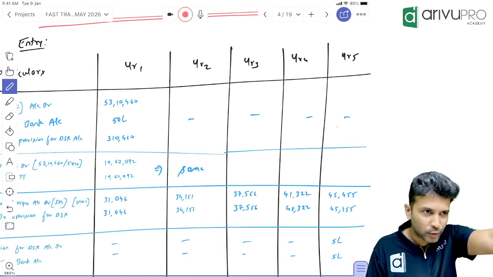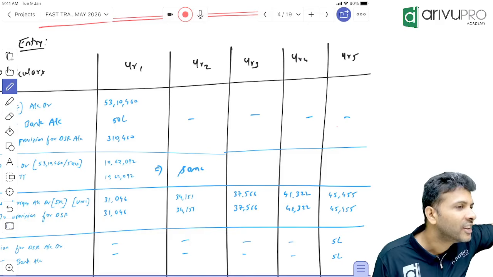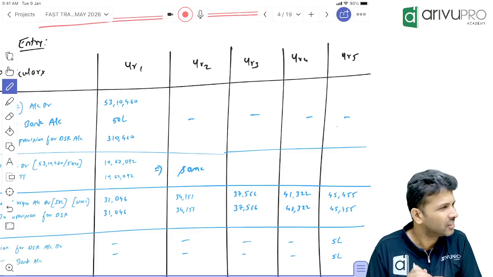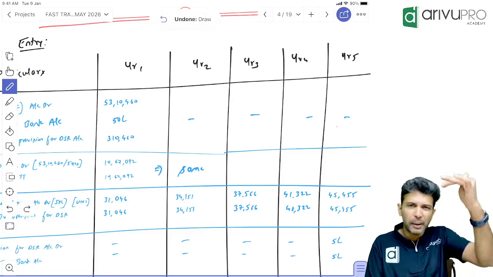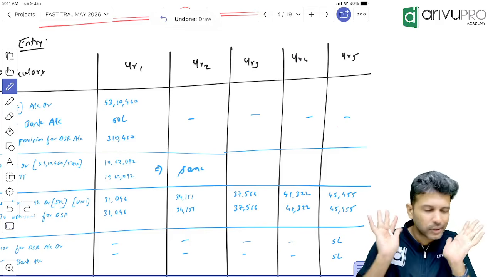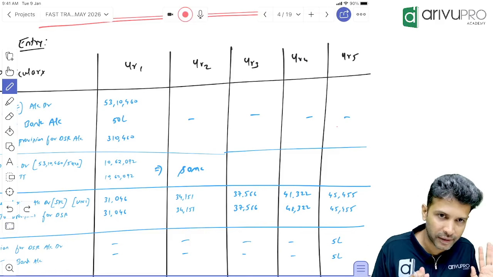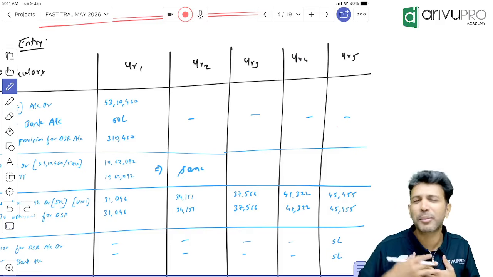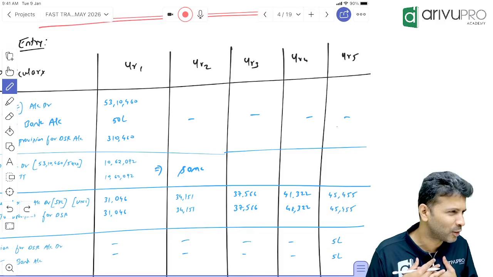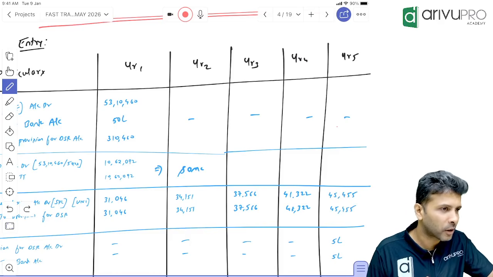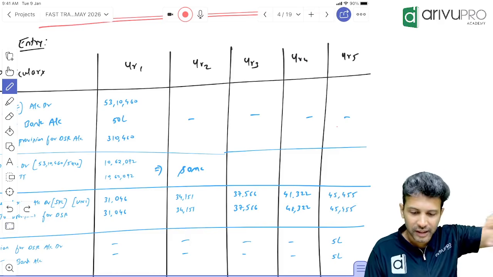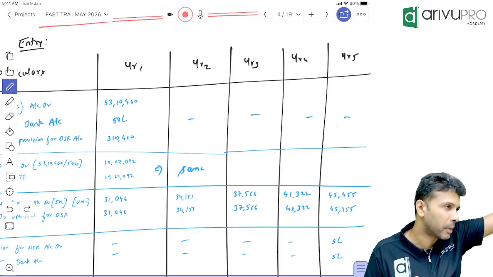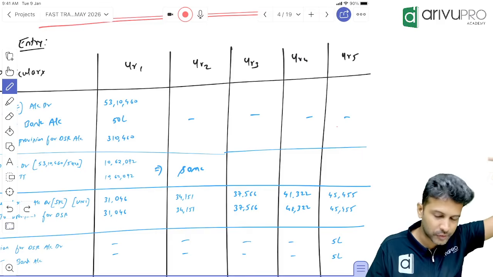ICAI doesn't follow this. They pass each year ka entry separately, but we will not have so much time. Paper will be already lengthier. So I suggest it's okay. If you have time, pass each year ka entry separately. Otherwise, do columnar format. In my view, it should be fine. Even if ICAI takes 1 marks, let them take. Time is more important. Focus on that. 1 or 2 marks here and there, if they take for the format, it's okay. Our first priority should be to complete the 100 marks. That's the first line of things that we should target.